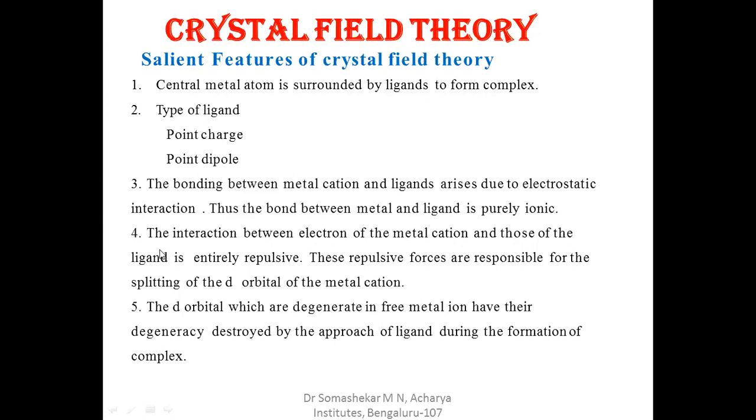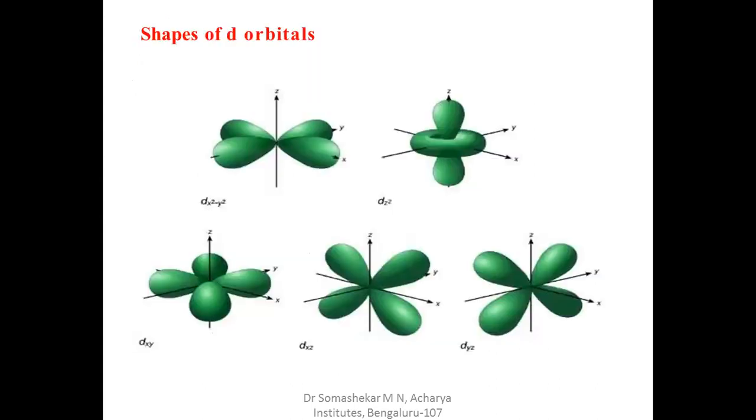Fourth postulation: the interaction between electrons of the metal cation and those of the ligand is entirely repulsive. These repulsive forces are responsible for the splitting of the d orbitals of the metal cation. Fifth postulation: the d orbitals, which are degenerate in the free metal ion, have their degeneracy destroyed by the approach of the ligand during the formation of the complex. So whatever salient features we have discussed, I will explain now.